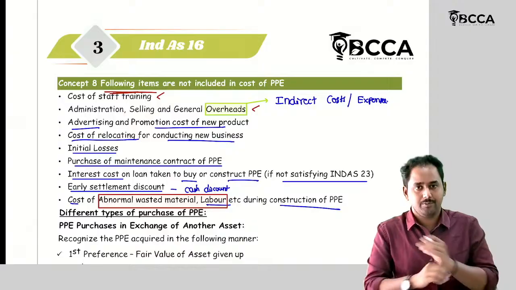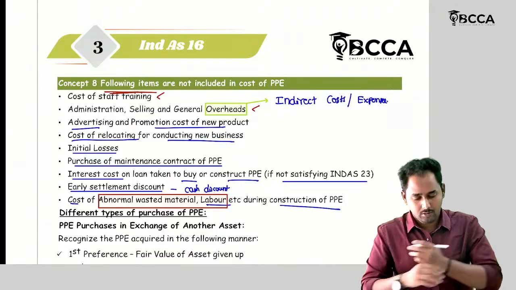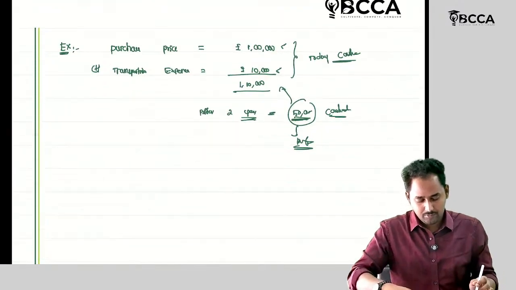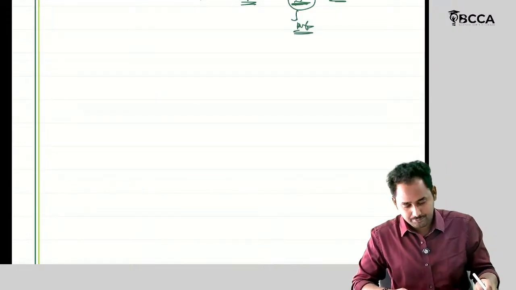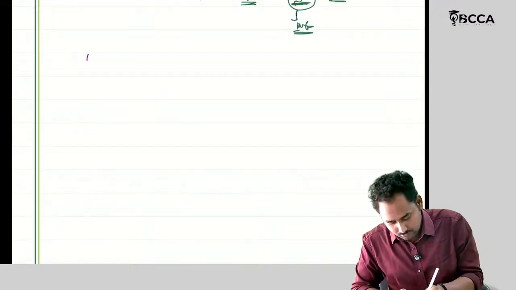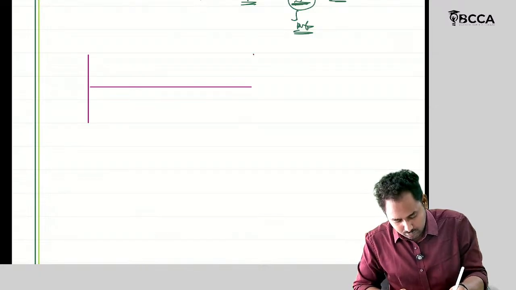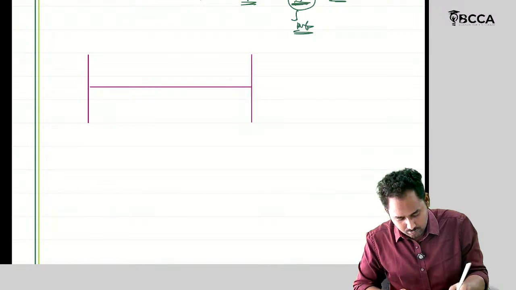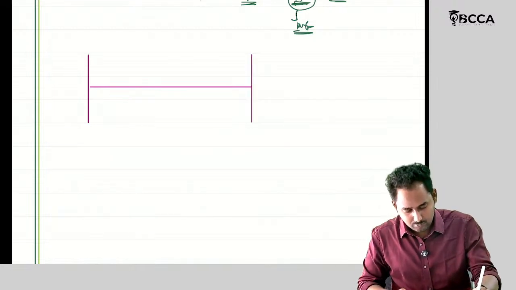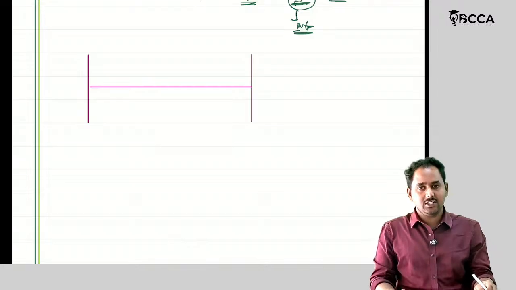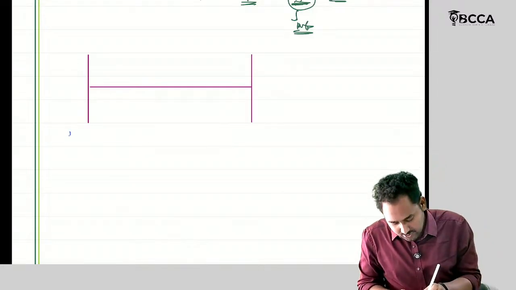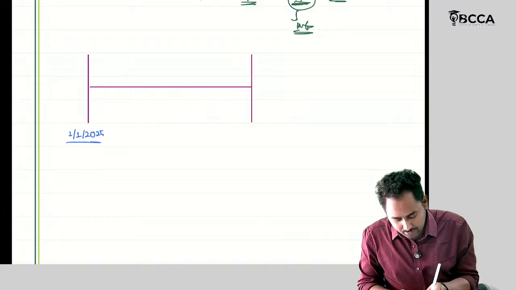One time frame. Okay. So I have started the process from 1st January 2025.